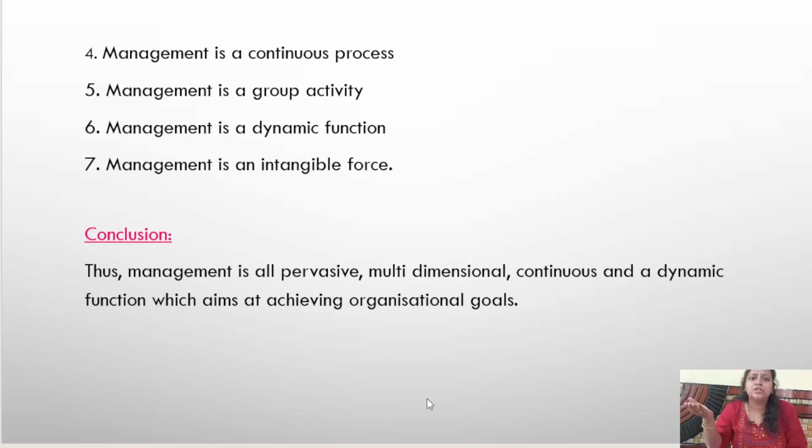It keeps on changing. When you change your rules, when you change your policies, your region or your place, the type of customers you are targeting, depending upon that, management keeps on changing. It is not a rigid one. It is not a fixed one.